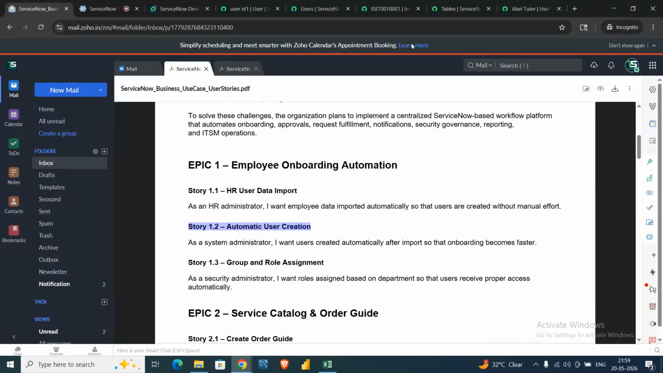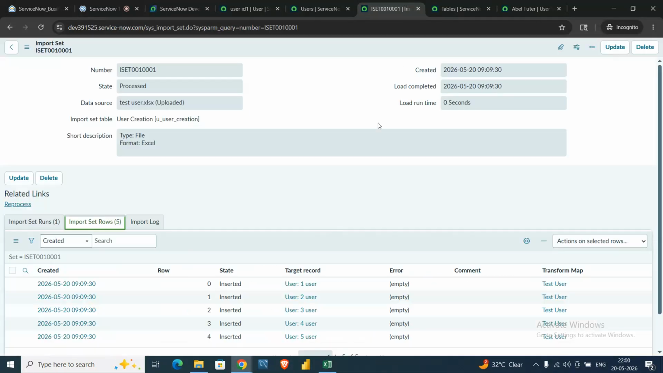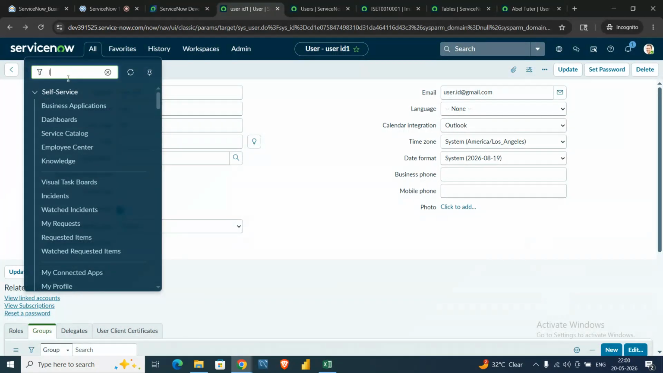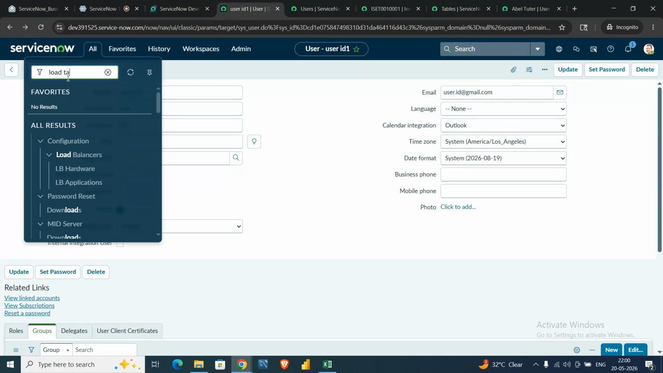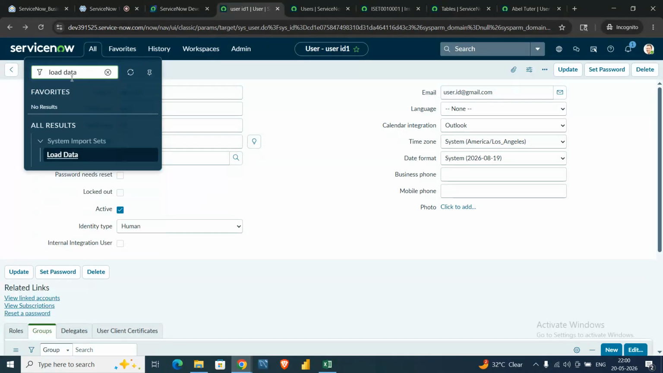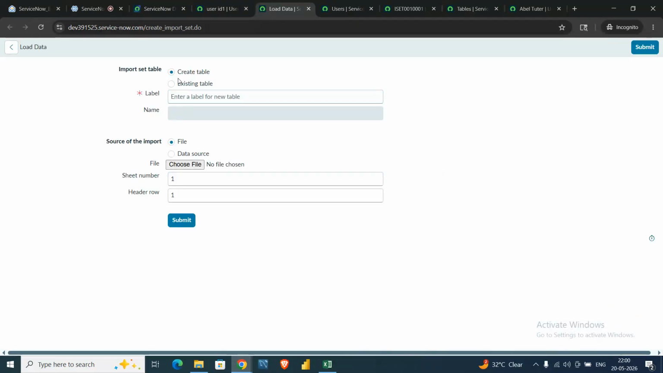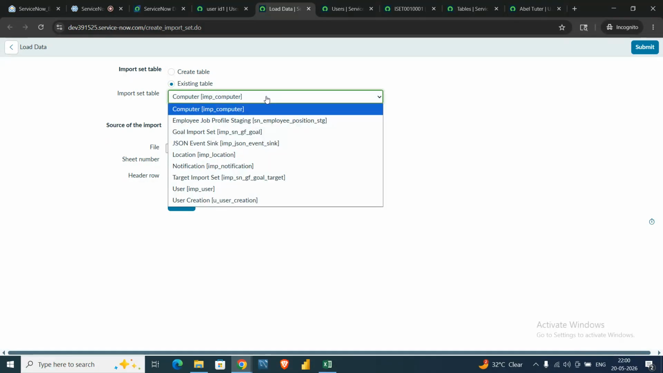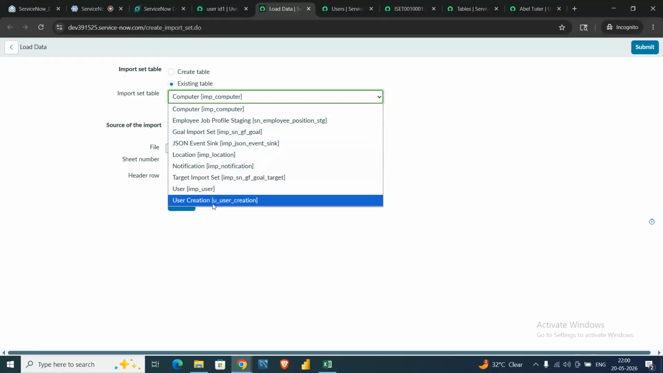So let me go and show you once again. Let me go to the load data. If I open this one, you asked whether the table we just created is showing up in the existing table list or not. As you can see, the new import set table which we just created is coming now. Yeah, that's what I'm saying, it should come.